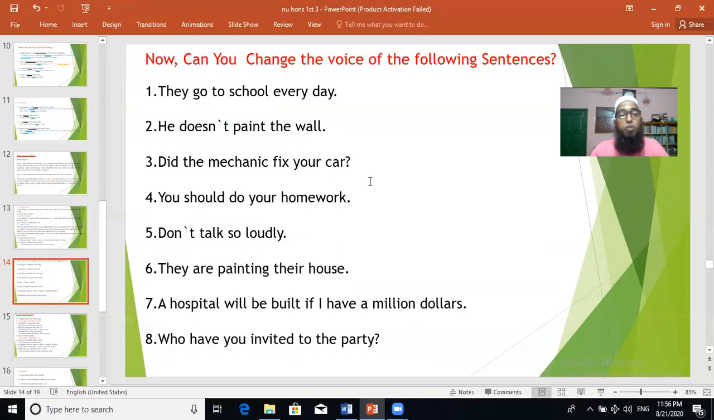Because for voice change, the basic rules, you know: the subject takes the position of the object and the object takes the position of the subject. Usually we use the preposition by, and the main verb is always in past participle form in passive voice. Don't talk so loudly. They are painting their house. A hospital will be built if I have $1 million. Who have you invited to the party?